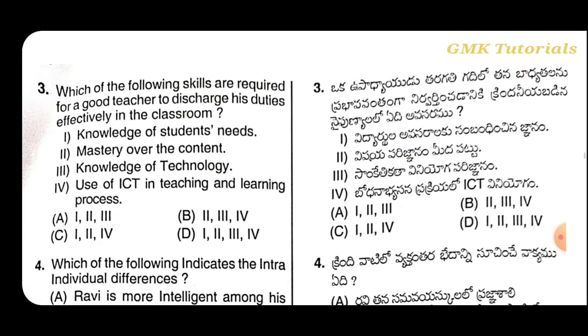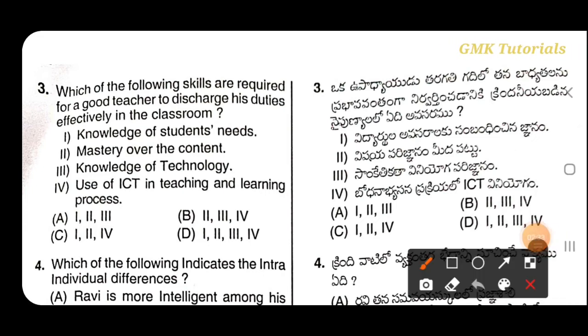Next question: which of the following skills are required for a good teacher to discharge his duties effectively? Here they have given four options: knowledge of student needs, mastery over the content, knowledge of technology, use of ICT in the teaching and learning process.